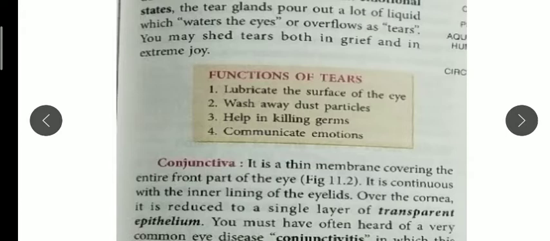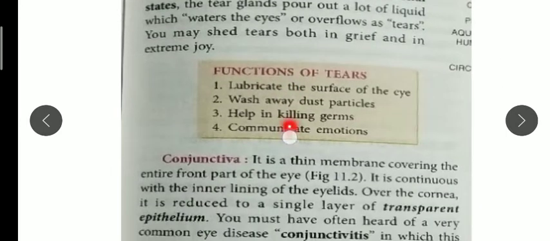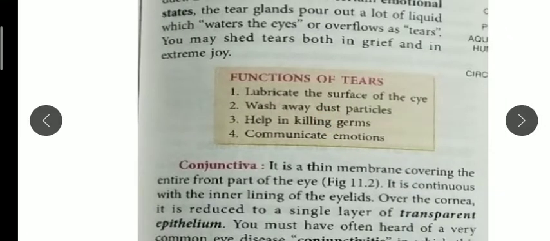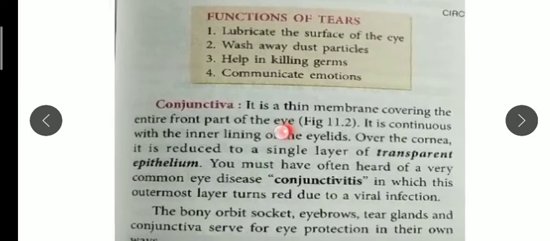So there are 4 main functions. First, it lubricates the surface of the eye so that it will not get dry. Then it washes away the dust particles. The lysozyme enzyme is present so that it can kill the germs. We can also communicate with the help of tears. Whenever you see your best friend after so long, you can feel so excited and tears can come out. Now the next one is conjunctiva.